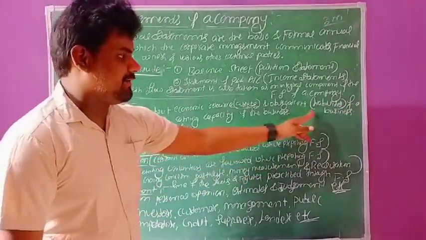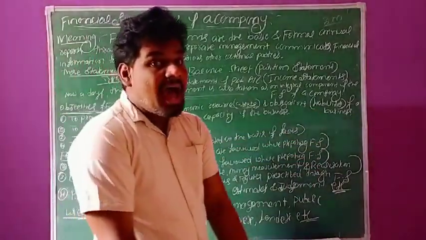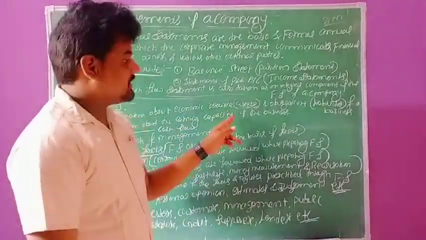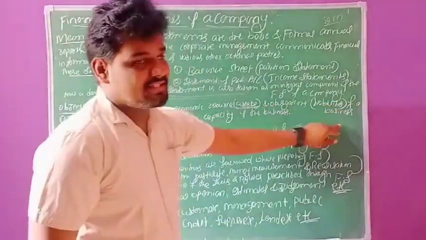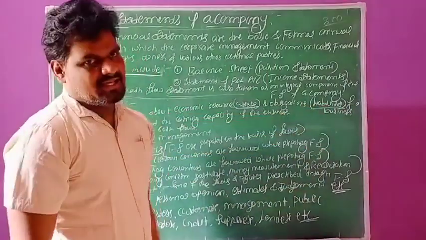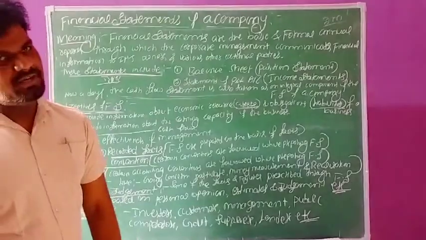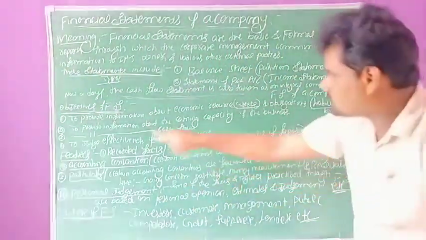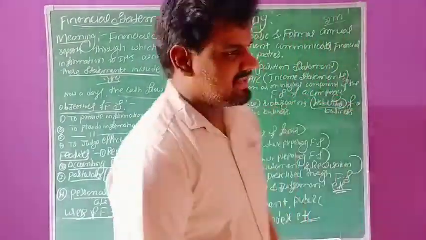Economic resource means assets, and obligations means liabilities of the business. This is the first objective of preparation of financial statements of a company, to provide information about economic resources and obligations of the business organization.